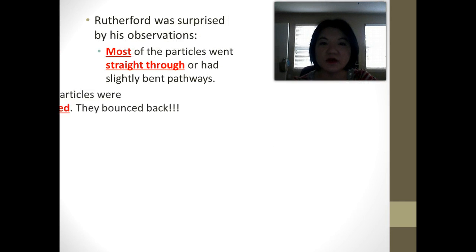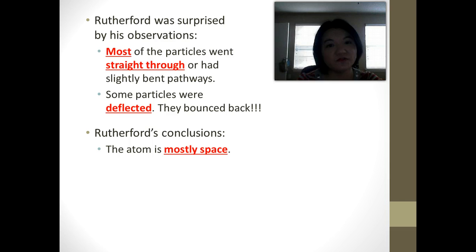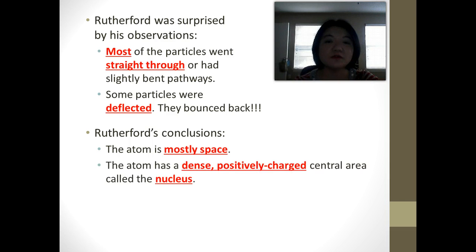He was really surprised when he looked at his observations and when he looked at his data. Because what happened was most of the particles went straight through like he expected, but some of them actually went through but had kind of a bent path, all right? And then there were some that actually bounced back all the way. So this really surprised him. And what he was able to conclude from this was that the atom's actually mostly space. That's why all the particles can go through.